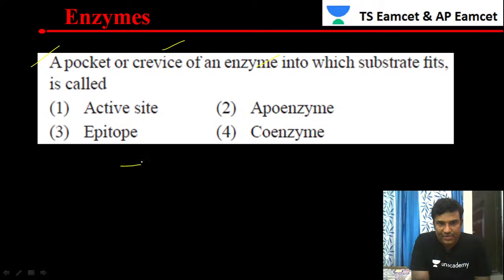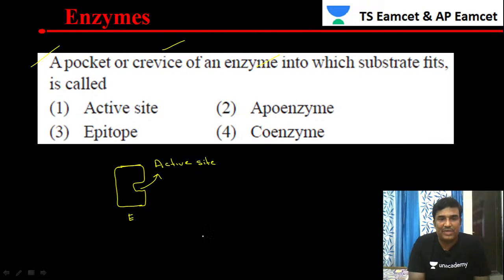If you see the shape of the enzyme, this is how we represent the enzyme. Every enzyme has one specific site. This specific site is called an active site. So every enzyme has an active site.